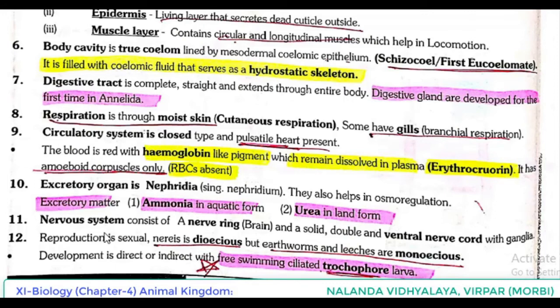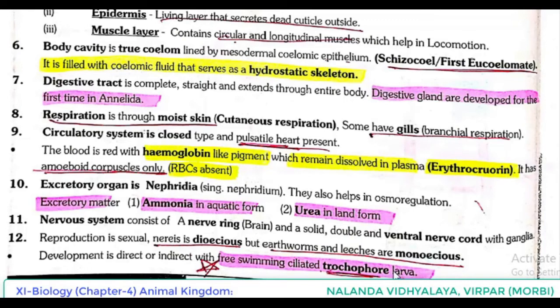Nervous system consists of a nerve ring, that is brain, and a solid, double and ventral nerve cord with ganglia. Reproduction is sexual. Nereis is dioecious, but earthworm and leeches are monoecious. Development is direct or indirect. If it is indirect, larval stage is present, and that larval stage is free-swimming, ciliated, and the name of the larva is trochophore larva.